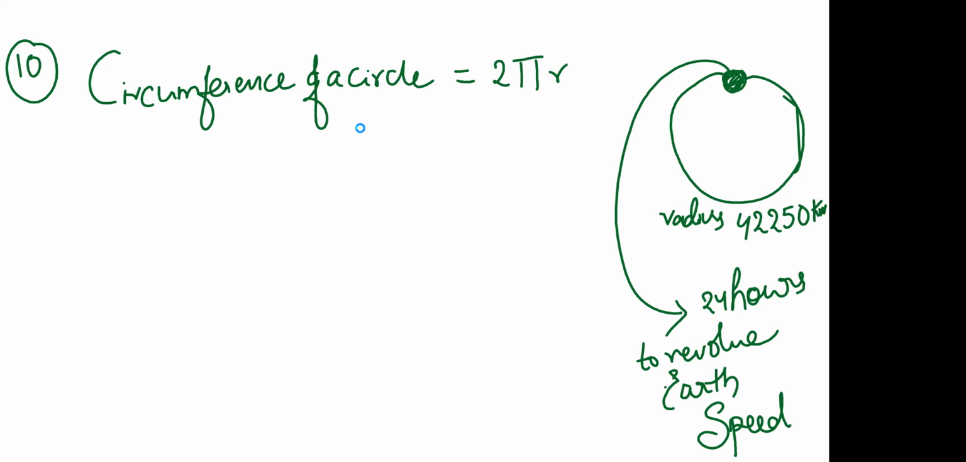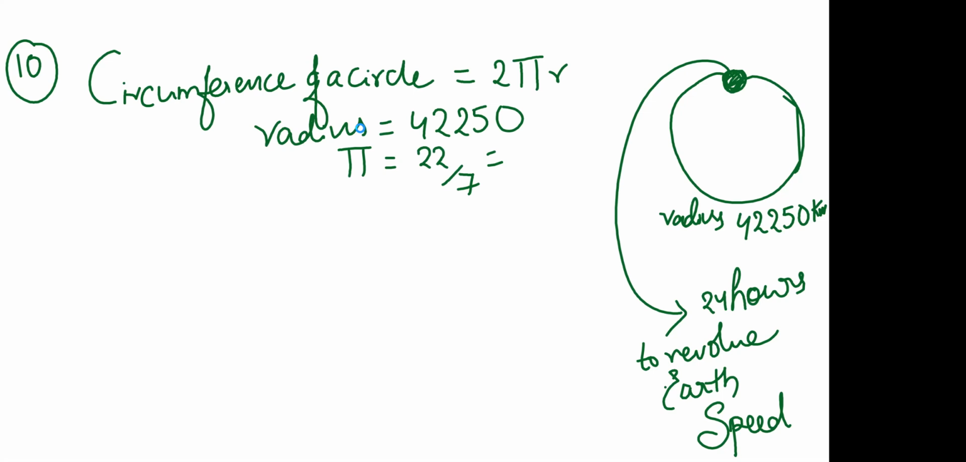In the question he has given us the radius. Radius is 42250, and the pi value is 22 by 7. If I simplify it, it will come to 3.14. Time he has already given us. Time is 24 hours.